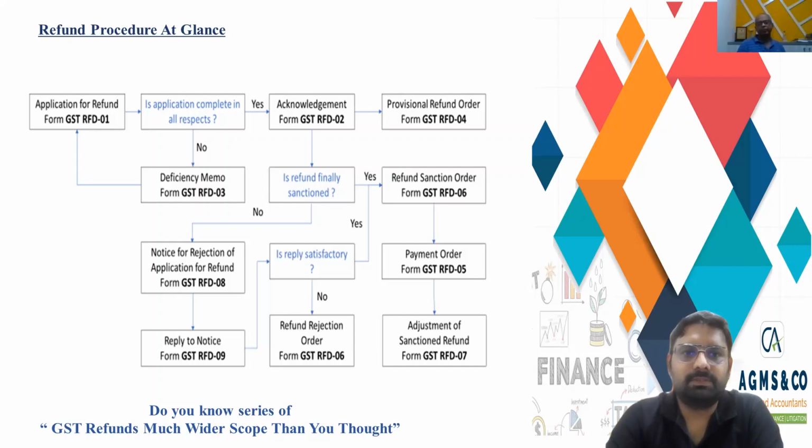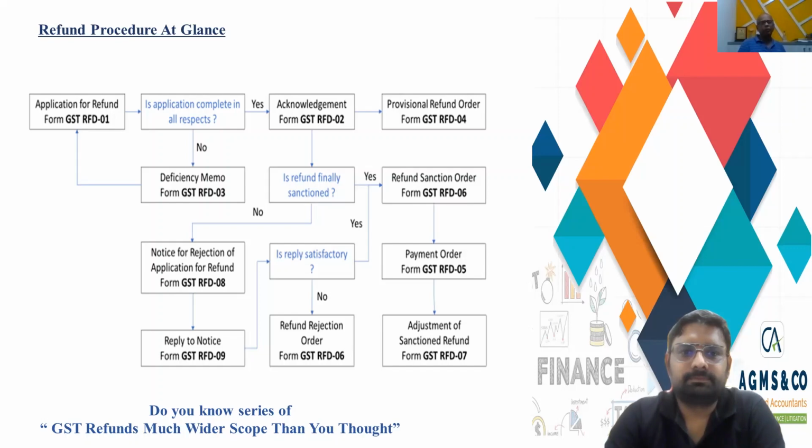And if the officer is satisfied after filing of RFD 09, that is the reply of the registered person, then he may issue a refund order, passing the order under RFD 06, or he may reject the refund, passing the same order in RFD 06. And once that is done, the refund payment order would be issued, that is RFD 05, or RFD 07 in case there is an adjustment of any refund order. So this is a process which needs to be followed in respect of every refund which is filed in the GST.